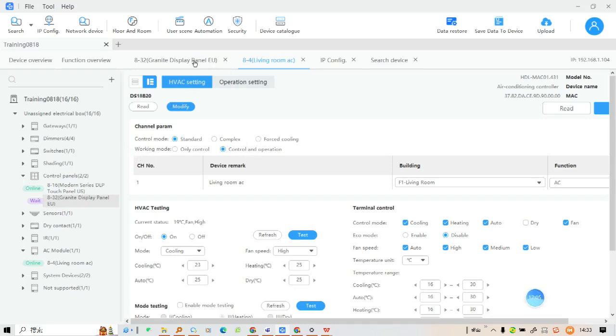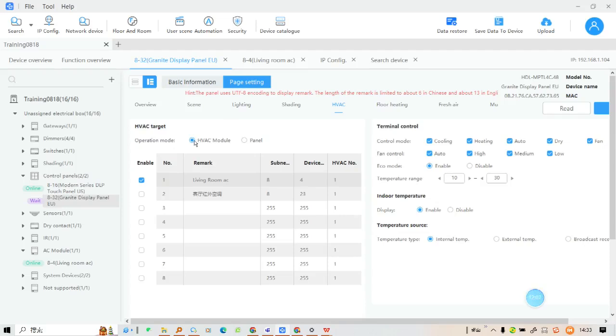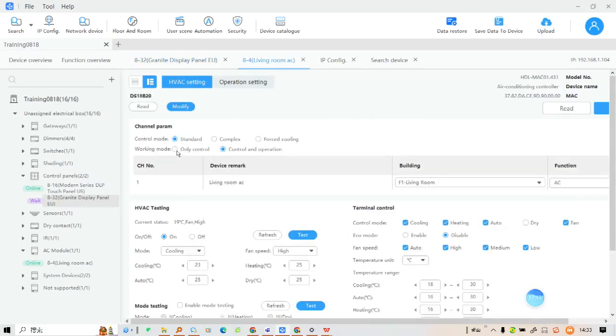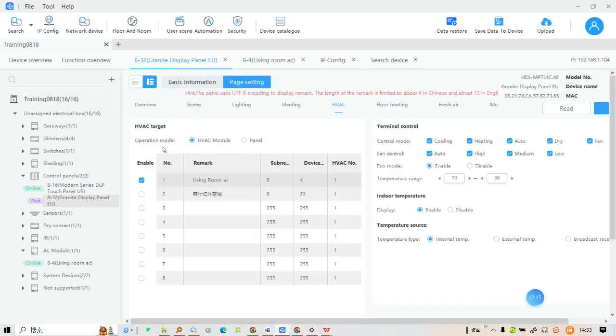So when we go to the panel, we have to select it to be Hvac module. If in here we select it to only control, then the operation mode has to be panel. So please pay attention to this.